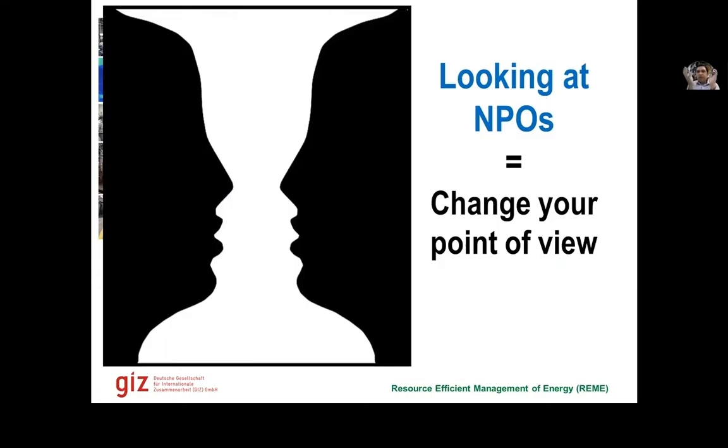We change our point of view for the time. So what is NPO? Whenever we have to look at non-product outputs or wastages, we need to change our point of view. When we go to factories, we often ask ourselves that there are so many wastages there in the factory. Don't they see these wastages themselves? Sometimes, yes, they do, but they want to shut their eyes to those wastages because they have too many other things to do. But sometimes they do not know that there are wastages.